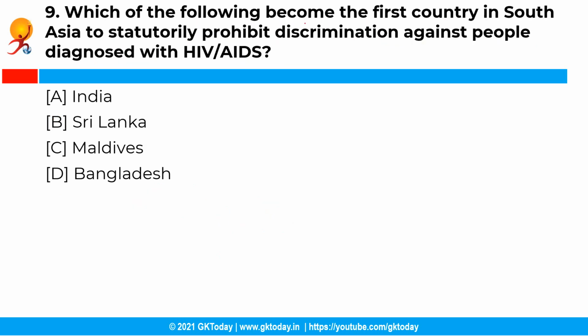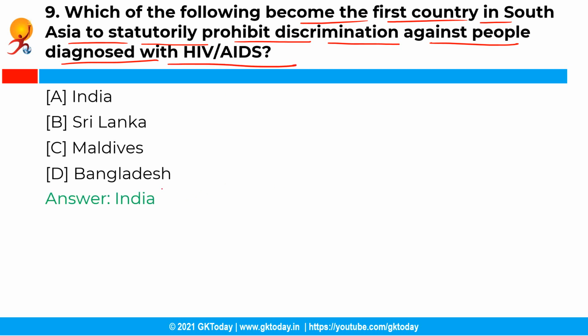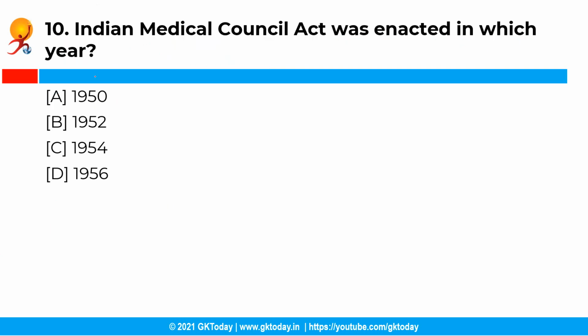Now the next question is, which of the following became the first country in South Asia to statutorily prohibit discrimination against people diagnosed with HIV or AIDS? So you have the following options and the correct answer is option A, that is India. So India became the first country in South Asia to statutorily prohibit discrimination against people diagnosed with HIV and AIDS through the Human Immunodeficiency Virus and Acquired Immune Deficiency Syndrome Act of 2017. Moving ahead with the next question.